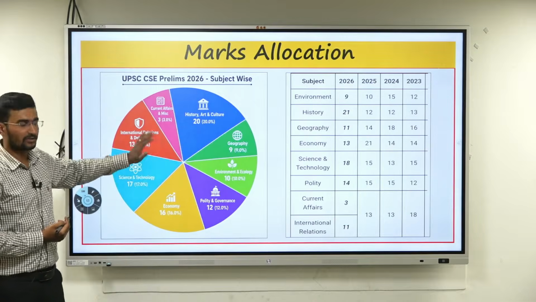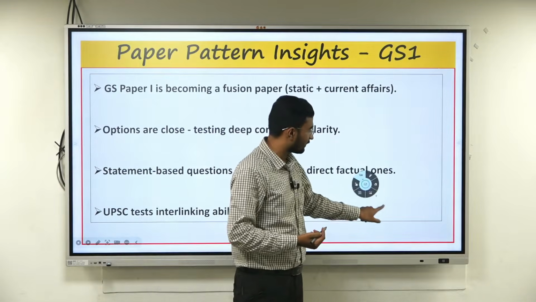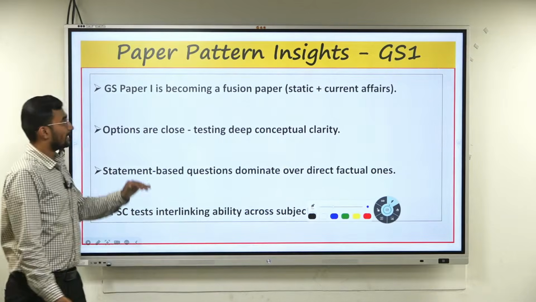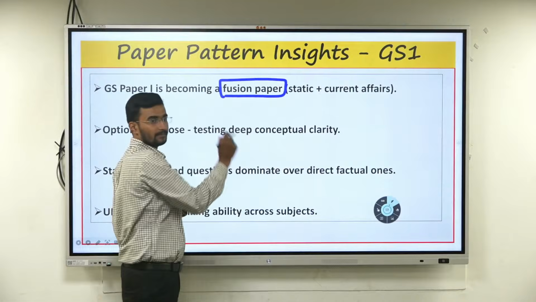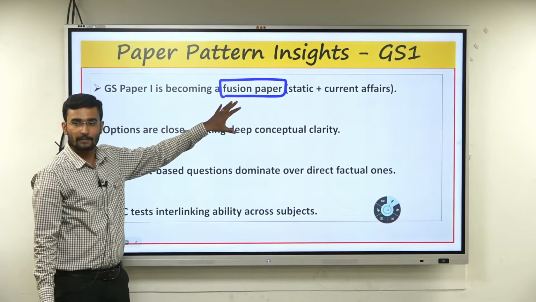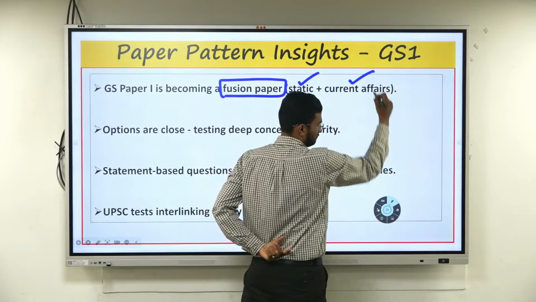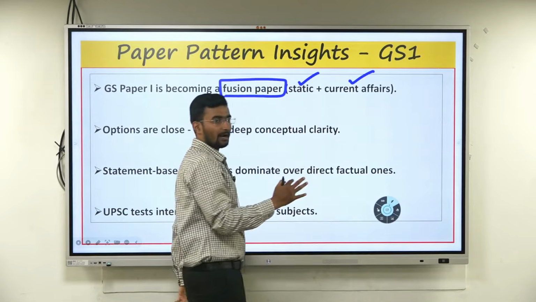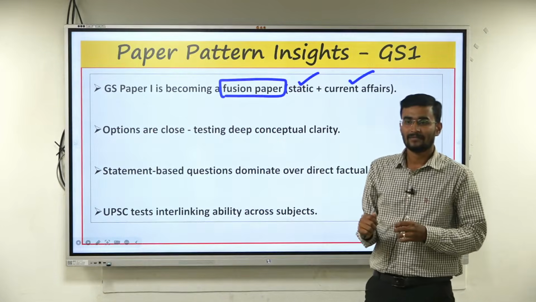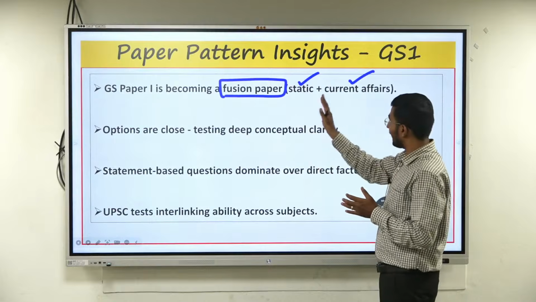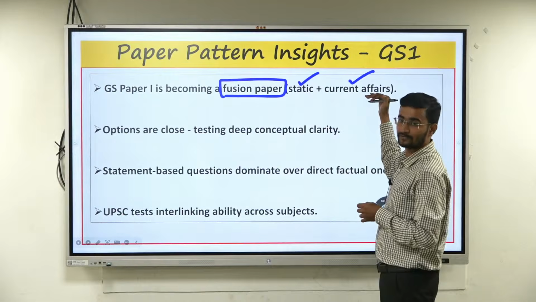This is about our allocation with respect to GS paper 1. But what kind of trends have they asked? I have already said, it's a fusion paper. GS paper 1 is what? A fusion paper. It's a fusion of which one? The static as well as the current affairs. Hope you're getting it. It's not purely current affairs. Only three questions were purely current affairs. And second, static and current affairs have been dumped this year. More than 50 questions are from this fusion paper.